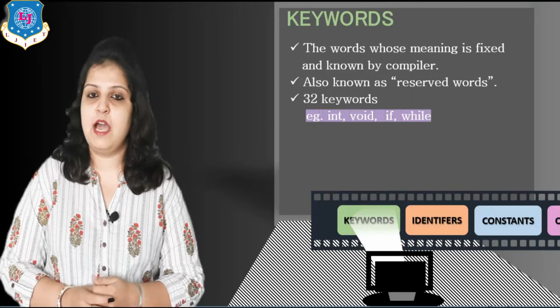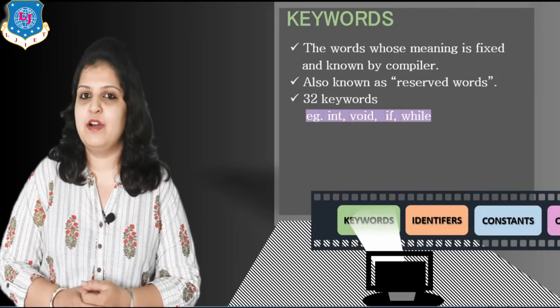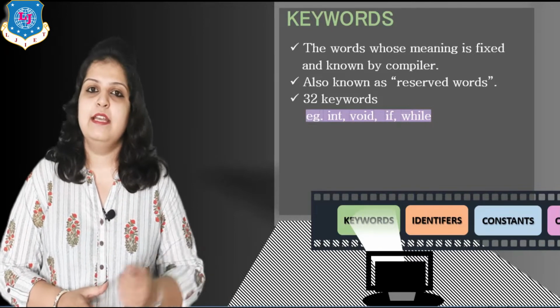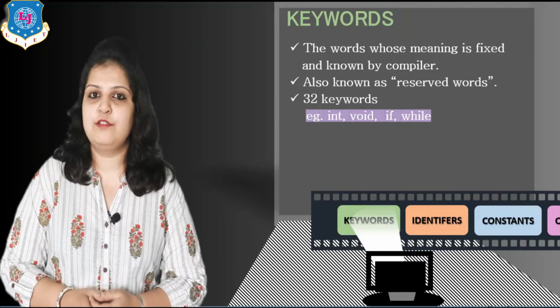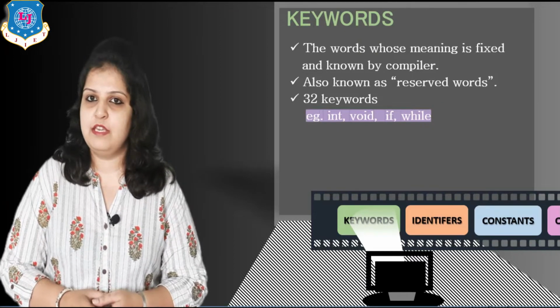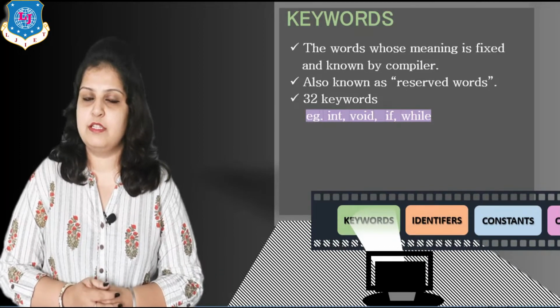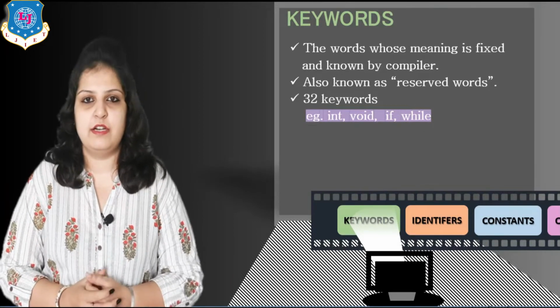In programming we write one data type as float. So float is nothing but one keyword, that is predefined. Then int is also an example of a keyword. Then void is also an example of a keyword. So we have a total of 32 different keywords. Just remember all the keywords.